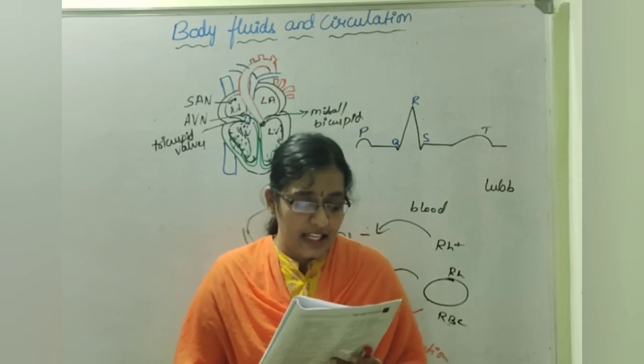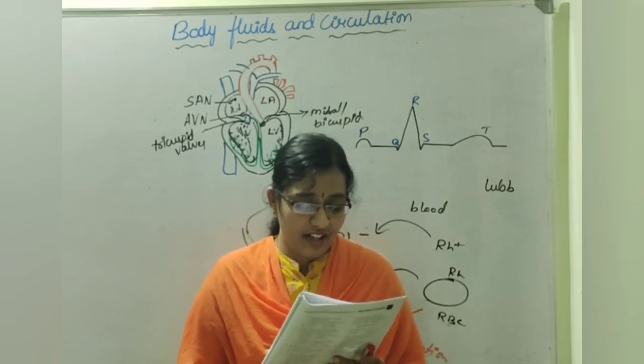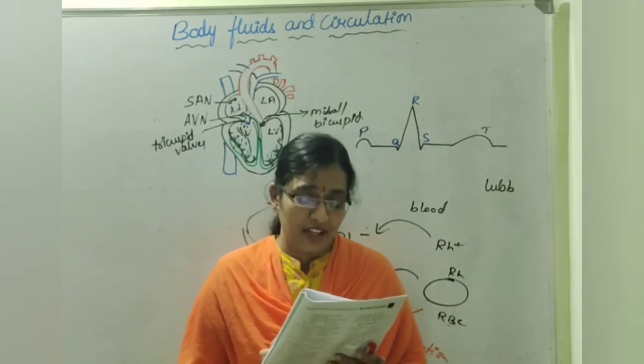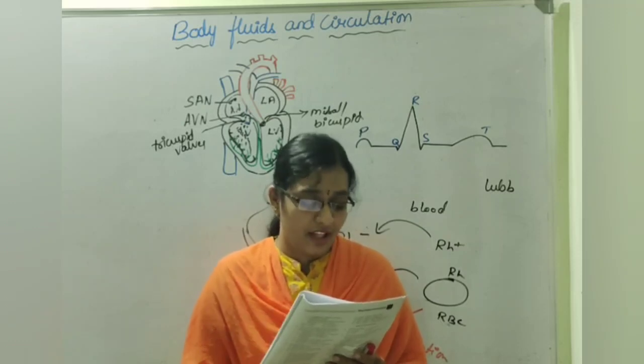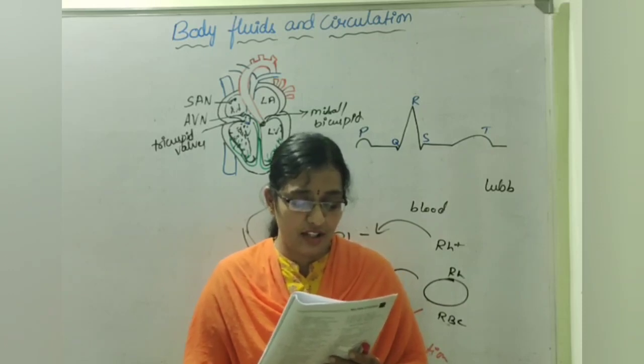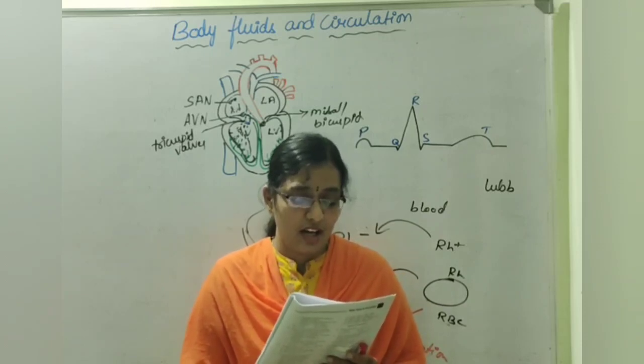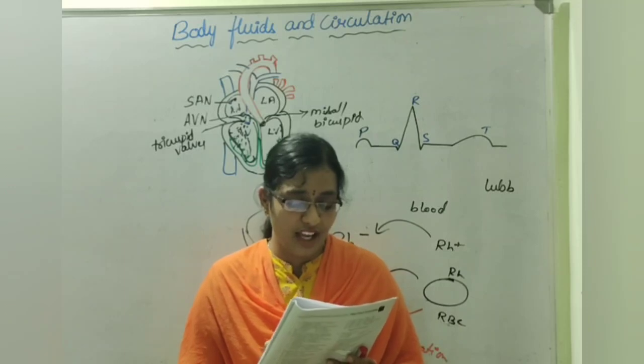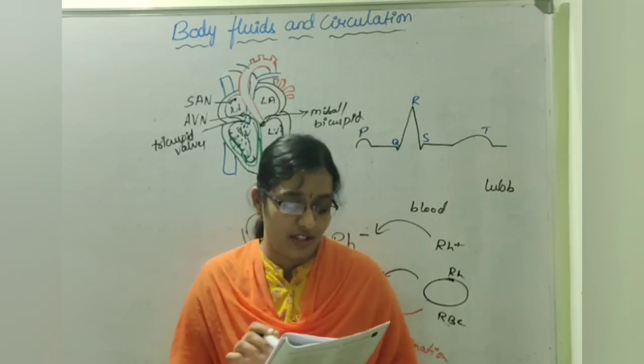And fourth one, left auricle to left ventricle to, they have given porta, so you scratch that and write it as aorta. I will read out the option again. Left auricle to left ventricle to aorta to arteries to tissues, veins and right atrium.